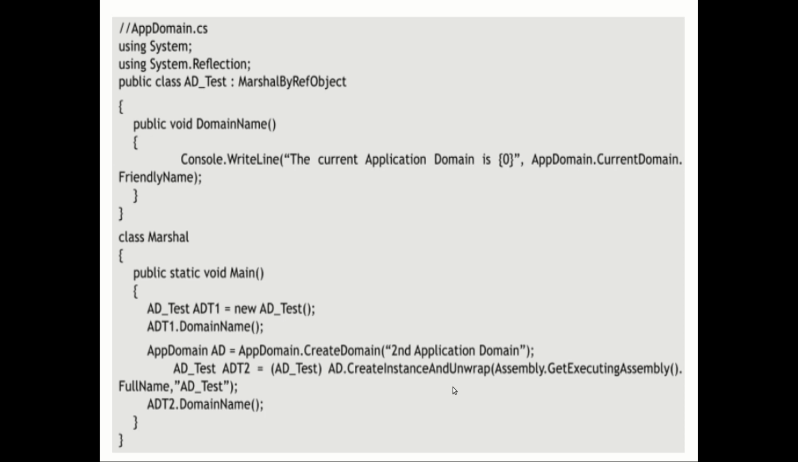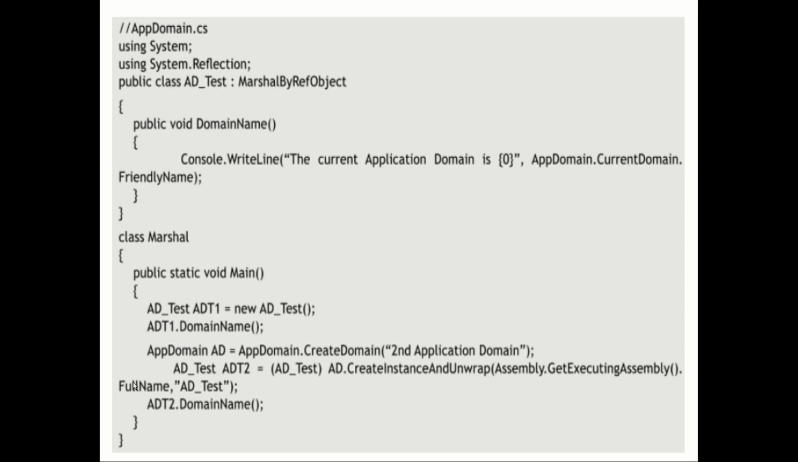So in the same machine I have two different domains, and in them I have objects ADT1 and ADT2. My original object is available in domain 1, and I create a second application domain and pass a reference, ADT2, and this reference is again invoking the same method called domain name. Now whatever changes you make through ADT2 will also affect ADT1. That is the advantage of a Marshal by reference object.